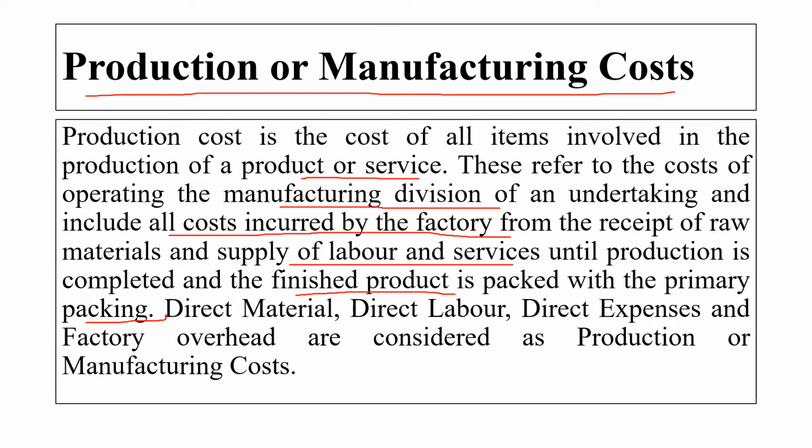Here we are considering all the cost whatever we are getting in the production process, from the raw material whatever we purchase till the final product packed in the primary packaging. Okay, whatever cost involved there, we are considering all this cost. The examples of this cost will be direct material, direct labor, direct expenses, factory overhead, which are considered as a production or a manufacturing cost.